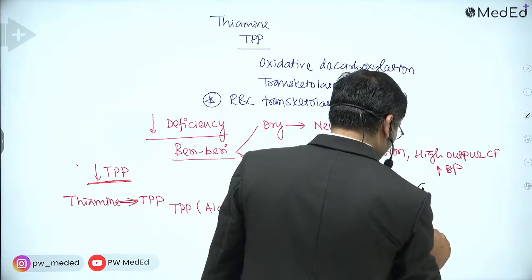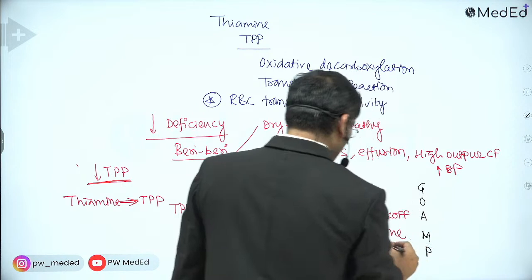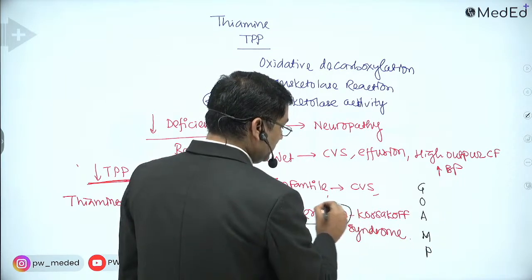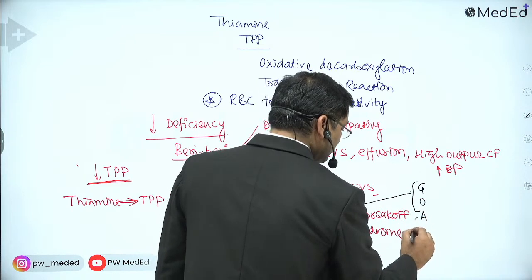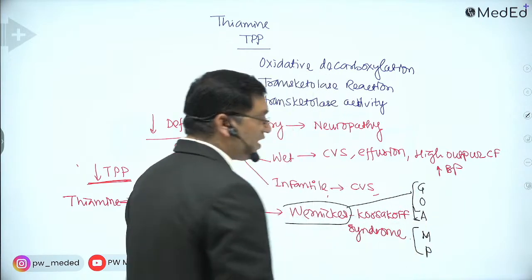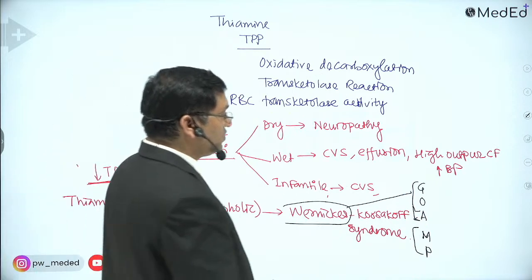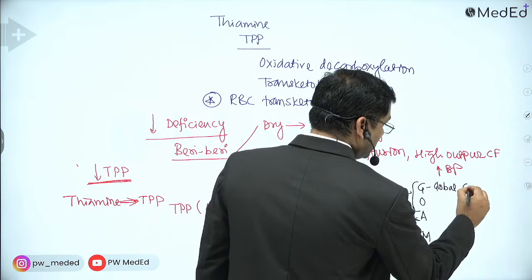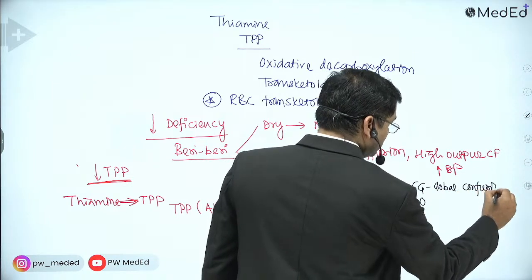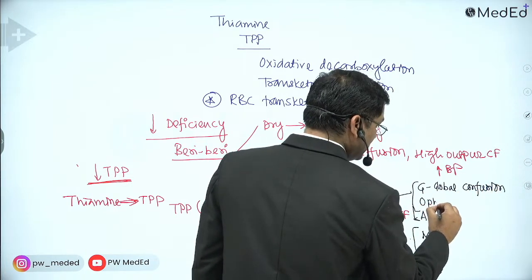Wernicke's encephalopathy, the symptoms are GOA, and Korsakoff psychosis, the symptoms are MP. Now what are the symptoms? It is global confusion, then ophthalmoplegia.